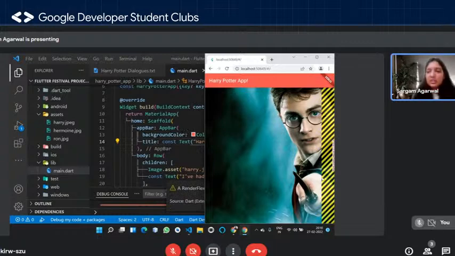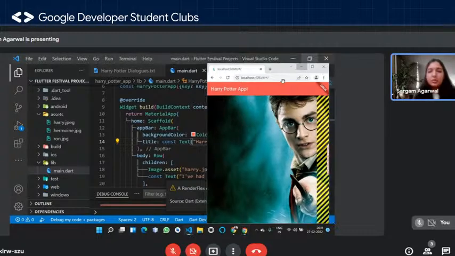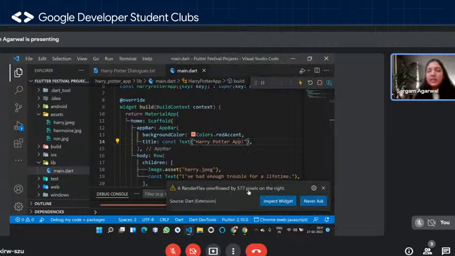But there are these lines, like yellow and black lines, right? So what is this? This is basically saying that there is an overflow, right? That simply means that some part of this particular widget is not visible, right? And you can see the error over here. A render flex overflowed by 577 pixels on the right. Right? So that is what it means. So why is it happening?